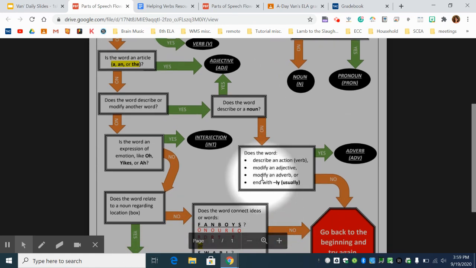Does the word describe an action or a verb? I am happily sharing. Happily modifies or describes the verb sharing. And to double check the verb sharing, can you share something? Yes, you can. Therefore, sharing is a verb. Happily is describing that verb. So, therefore, it is an adverb.